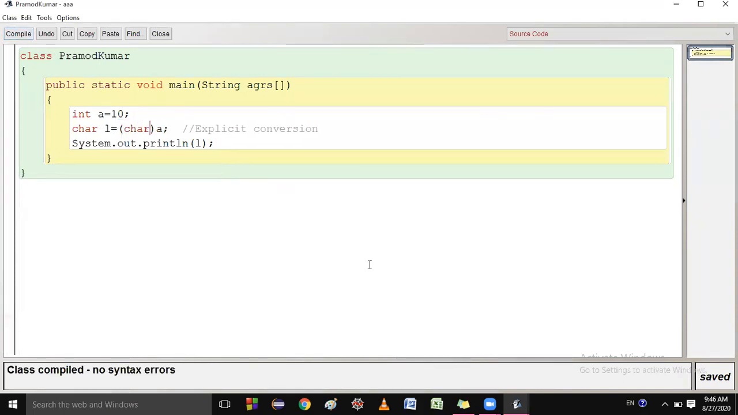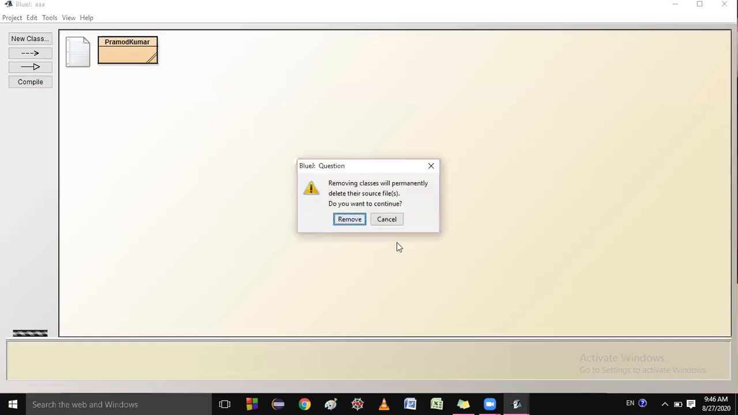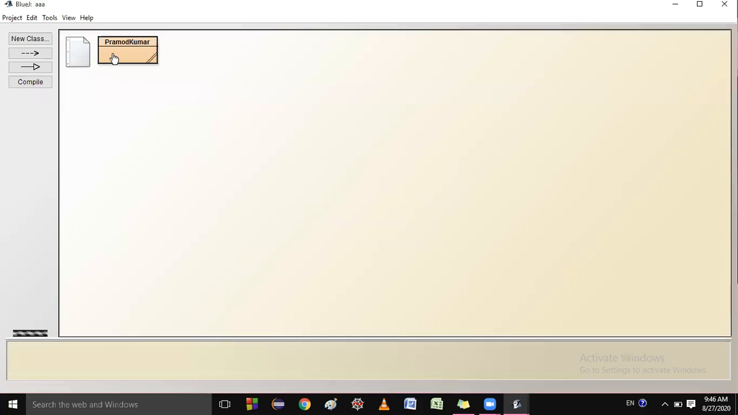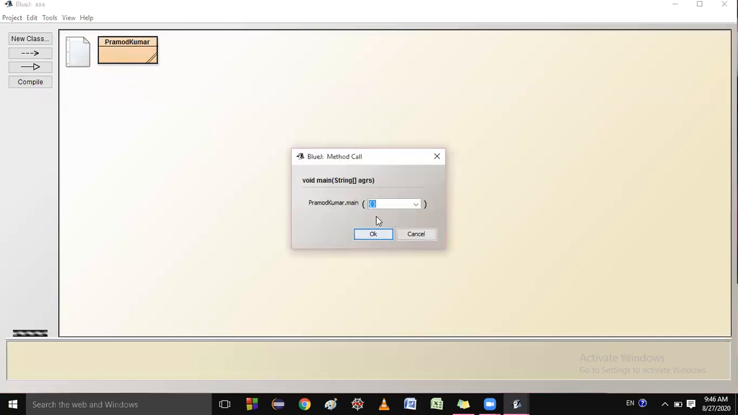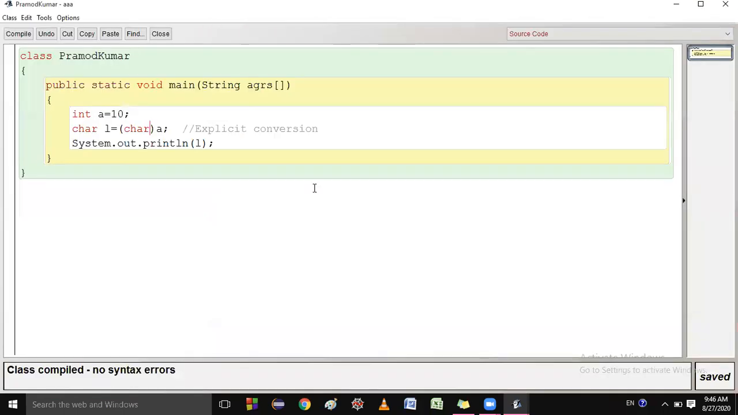Just compile here. You see there is no error. Then run it. You got the answer. I think you people got confident: what is implicit, what is explicit, and that there is a necessary condition to write the cast operator if you are doing explicit conversion. Is it clear? Yes, sir. Very good.